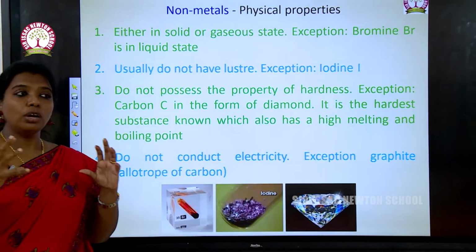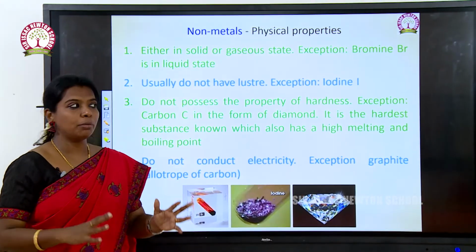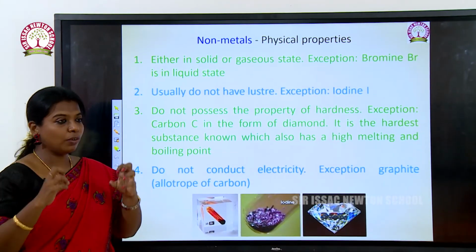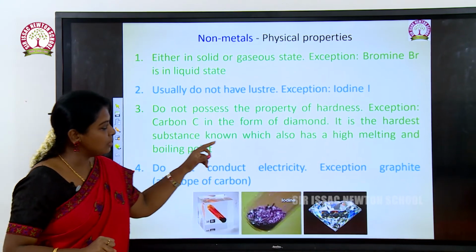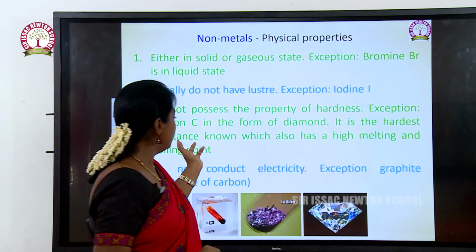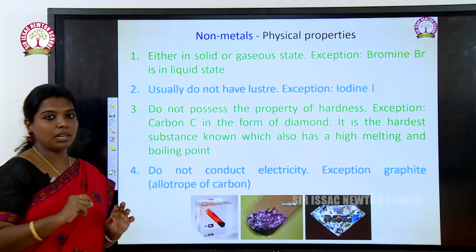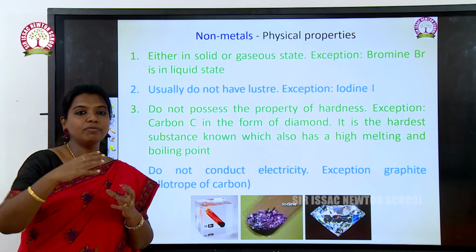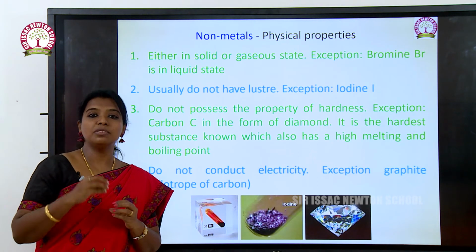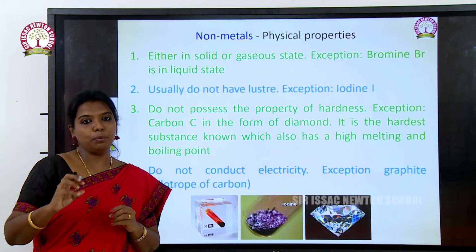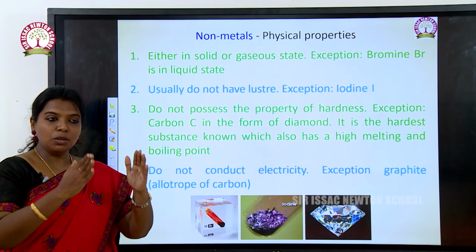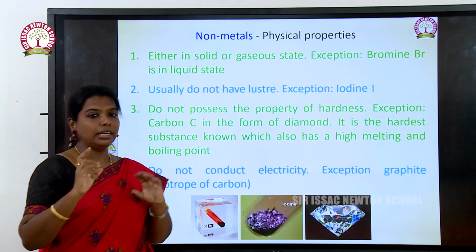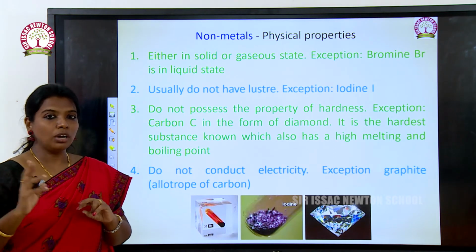All the metals are hard in nature except sodium and potassium, but non-metals do not possess the character of being hard. Carbon is in the form of diamond. It is the hardest substance known, except carbon. We know that carbon becomes coal, and after thousands of years, it becomes diamond, the hardest thing ever. So, this is the only exception among the non-metals which is hard in nature. Other non-metals are not hard in nature.